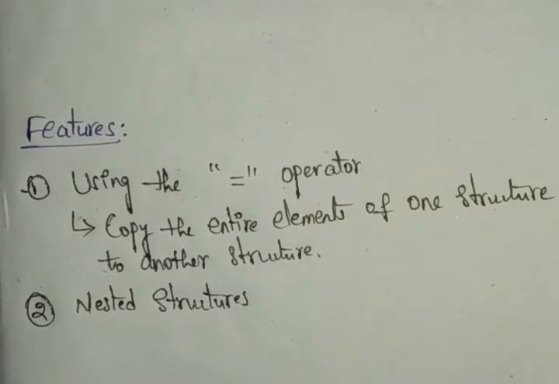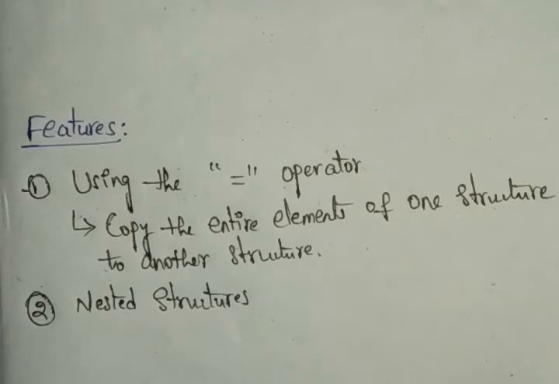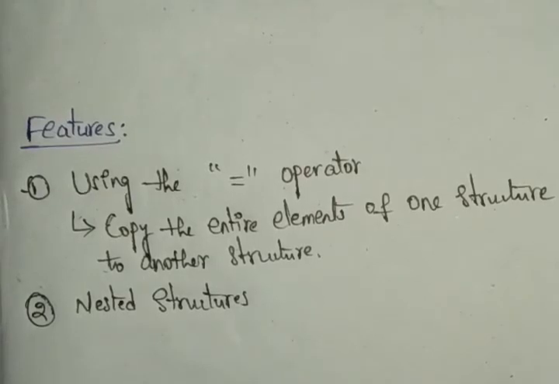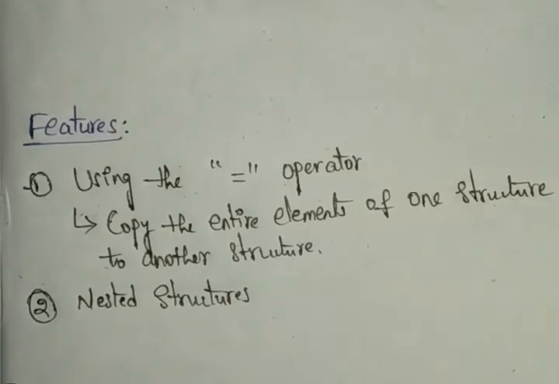Same like that here, for the structure, first you can define your struct keyword, and also you can define another struct keyword inside this structure, that we can call a nested structure. So we have the best option to create nested structures in our C program. One structure will have another structure, that we call nested structures.